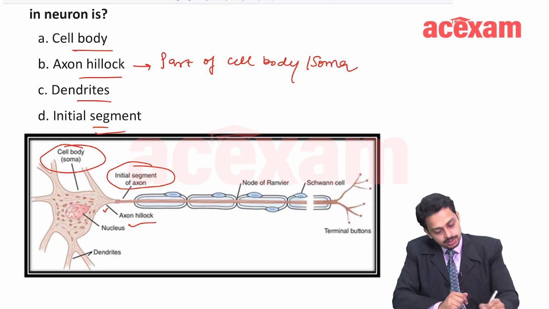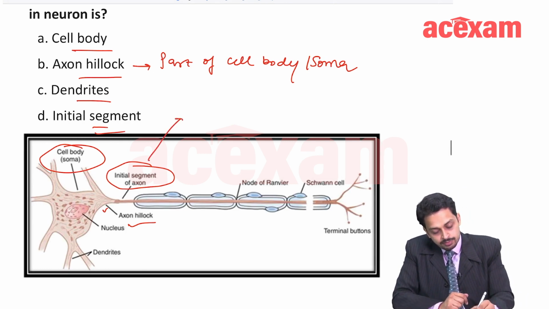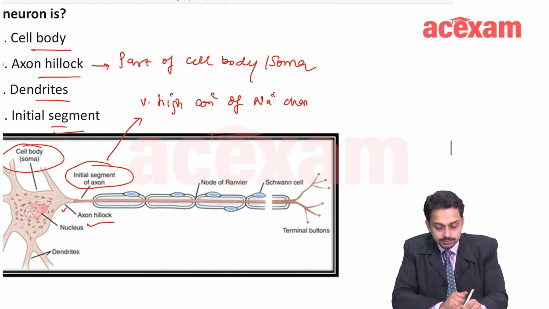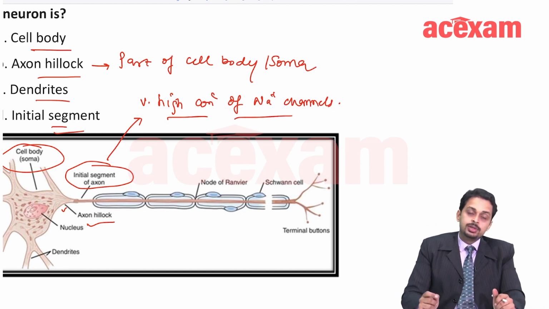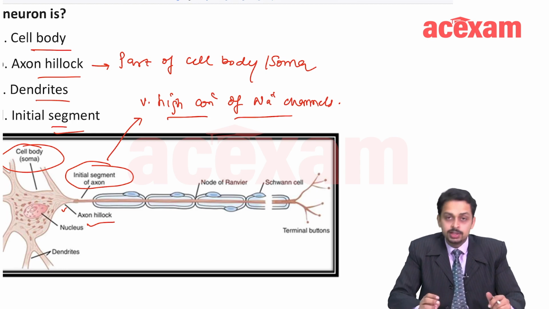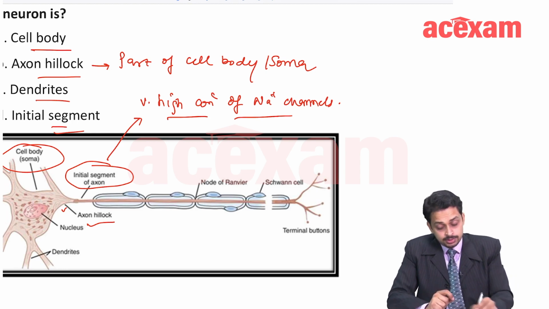The initial segment has a very high concentration of sodium channels, okay? And actually it is required, since sodium channels are required for action potential.